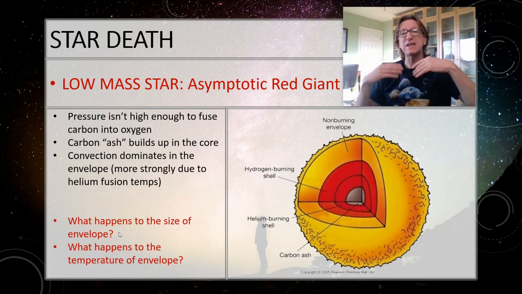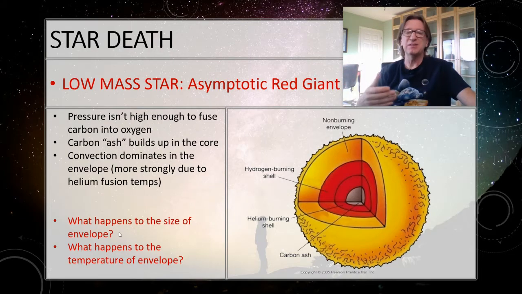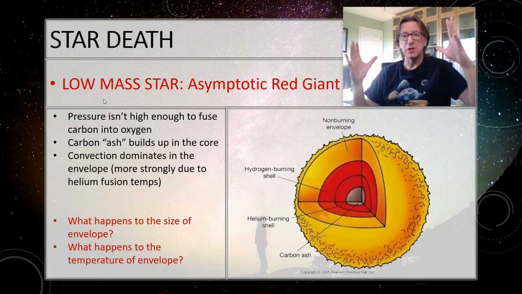So we call this an asymptotic red giant. And yeah, that's kind of a funny word to say, but asymptotic just means it approaches. And so what's happening is it's approaching a supergiant. And if it were allowed to live long enough, it would actually reach a supergiant size. But because this phase doesn't last very long, it never actually reaches quite up that high. So we kind of separate it out from the supergiant that we're going to talk about later and refer to this as an asymptotic red giant. But the big thing to think about is it's a really big red giant.